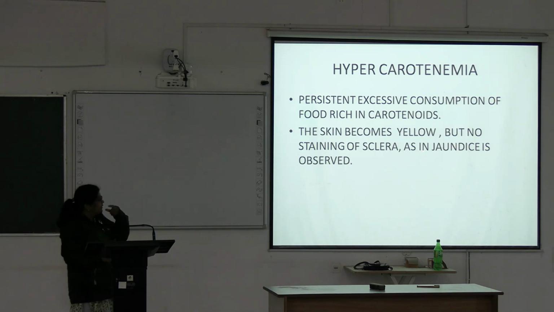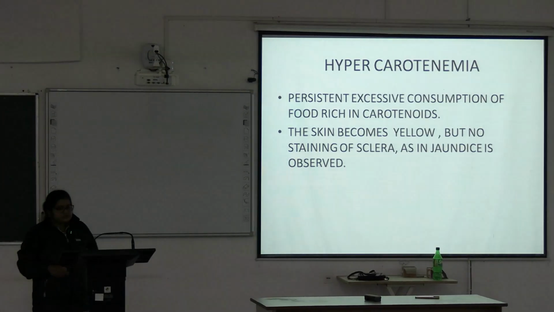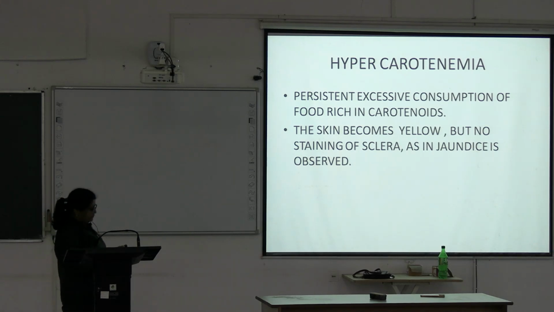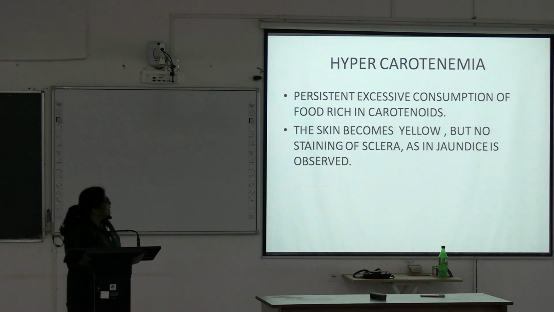So the sclera is yellow in jaundice, but in hypercarotenemia all of the body will be yellow while the sclera stays white. This is the differentiation between jaundice and hypercarotenemia. Then you take the history and notice excessive intake of carotenoids.